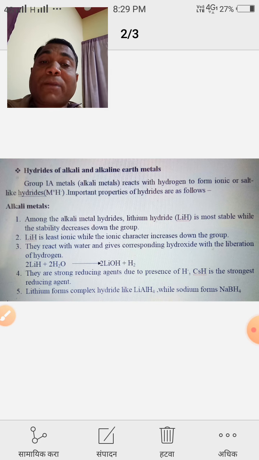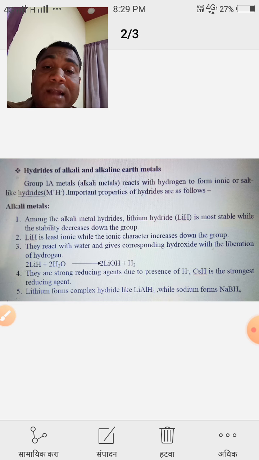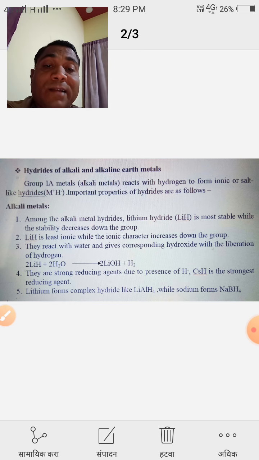The important properties of hydrides are given here. The first one, the hydrides of alkali metals. Among the alkali metal hydrides, lithium hydride is the most stable, while the stability decreases down the group. Lithium hydride is more stable, while the stability decreases down the group.